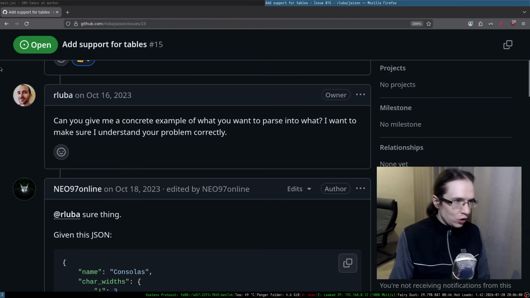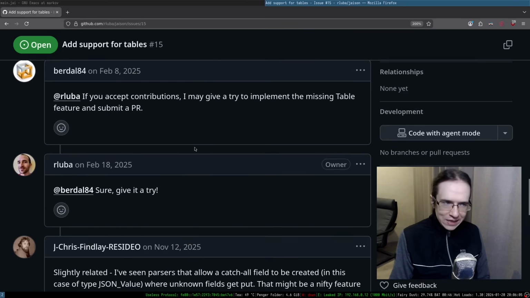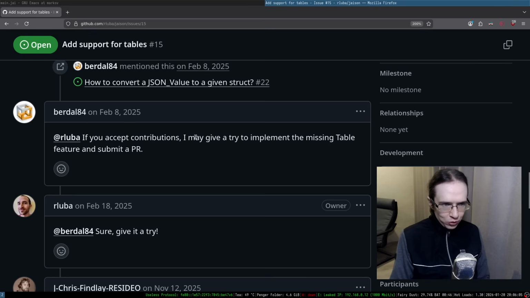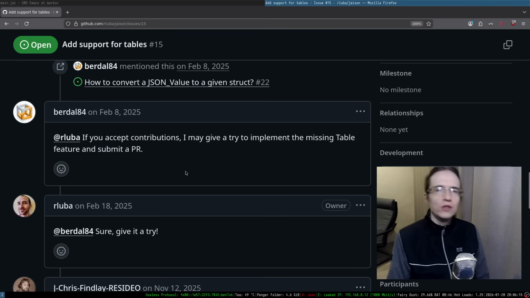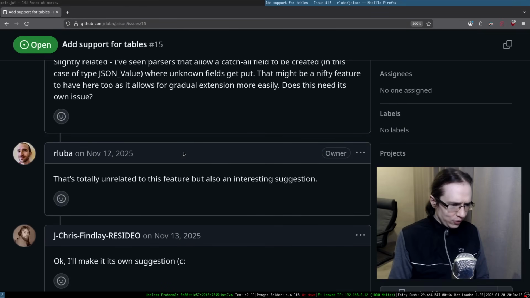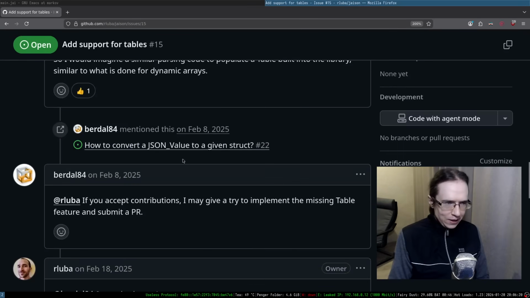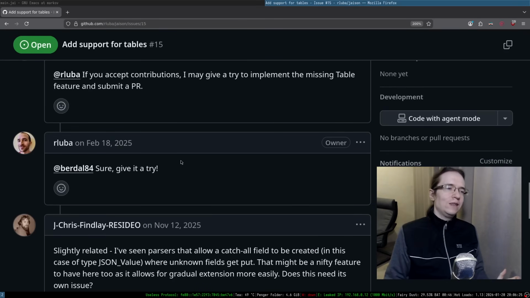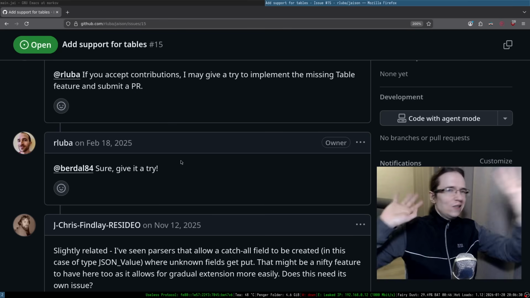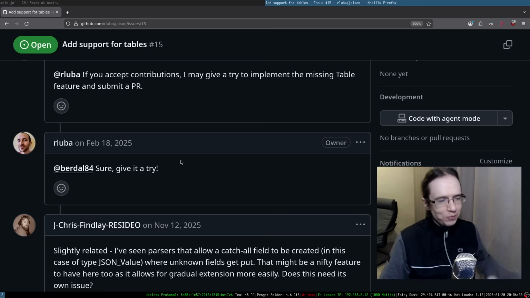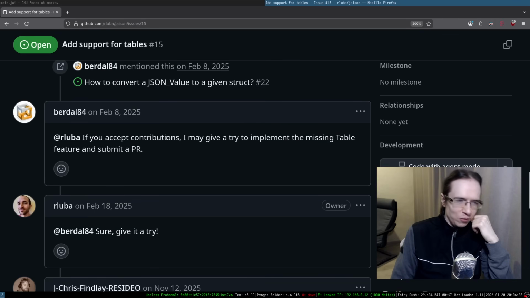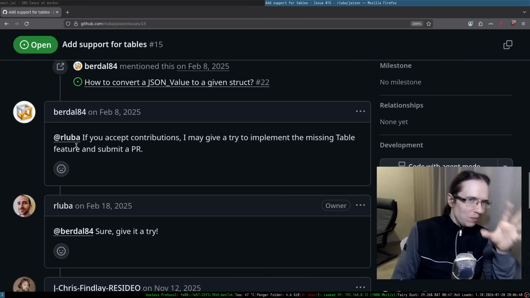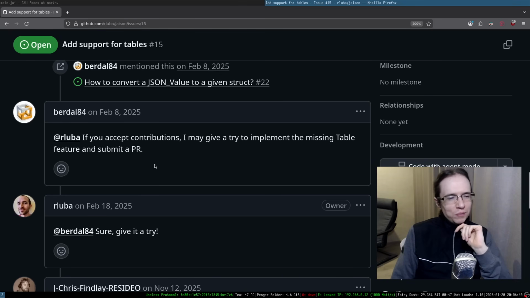I agree with that. And I think somebody volunteered to actually implement that. If I accept contributions, I may give a try to implement the missing table feature and submit a PR. And it was in February of last year. I suppose it was never really submitted or implemented, which is a very common thing on GitHub, by the way, and open source in general. You feel like you can implement a thing, you commit to that, and then real life kicks in and it just gets abandoned. So, the usual thing. I'm not blaming the person who volunteered for not implementing that. That's totally understandable. I did the same many times throughout my programming life.